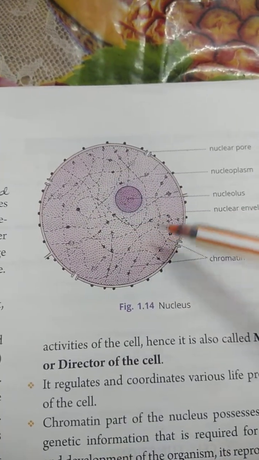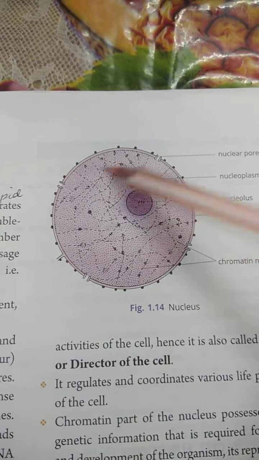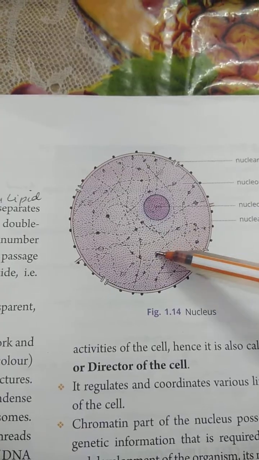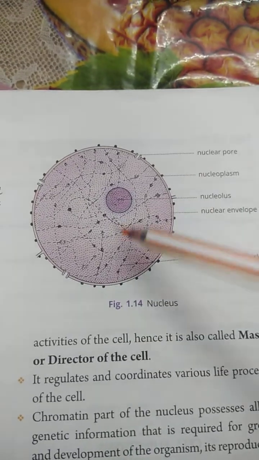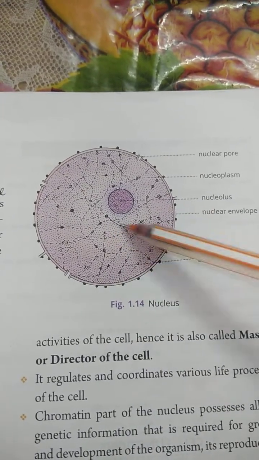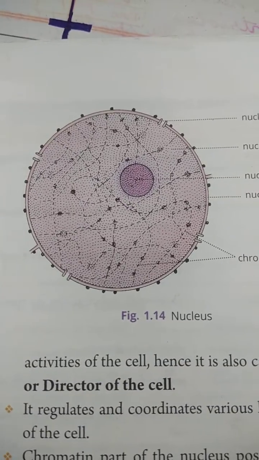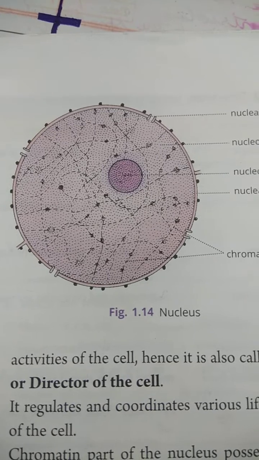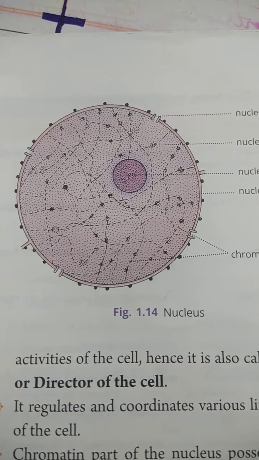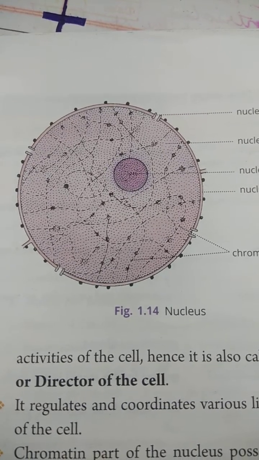Here this intermingled fibrous structure is the chromatin material, and at the time of cell division it is condensed to form chromosome. So the nuclear membrane is the outermost covering, in which the nuclear pores are also there, which help to exchange substances.